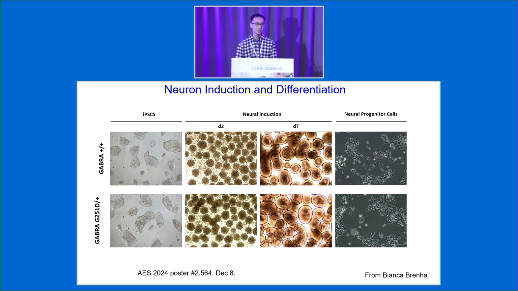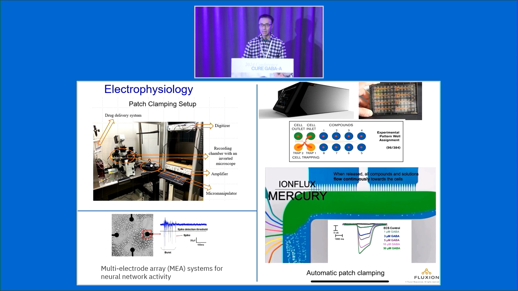But this iPSC work is pretty expensive and really time costly, right? You can see the induction into NPC cells will take 10 days. Then maturing into neurons will take another 3 to 4 weeks minimum. So this is a really lengthy process, and finally we need to generate healthy neurons for the following characterization using the methods I show here.